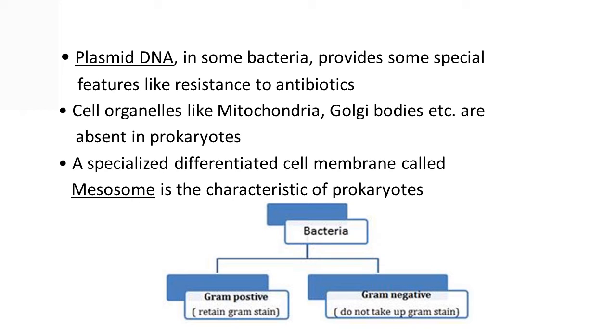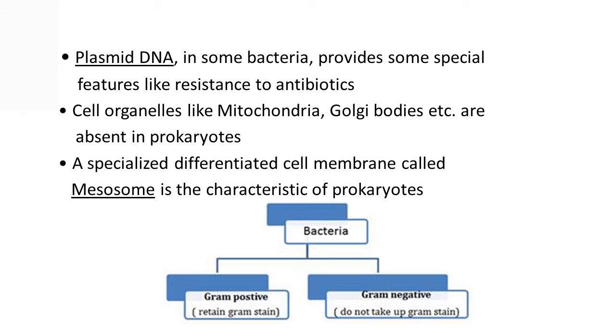This plasmid DNA for antibiotic resistance is a special characteristic of these bacteria. The DNA is used to monitor bacterial transformation with foreign DNA. Nuclear membrane is found in eukaryotic cells. Here, a specialized differentiated cell membrane is present, known as mesosome, which is a characteristic of prokaryotes.